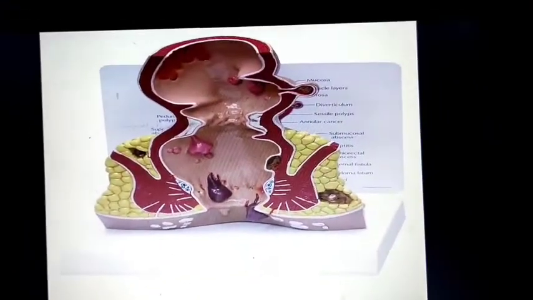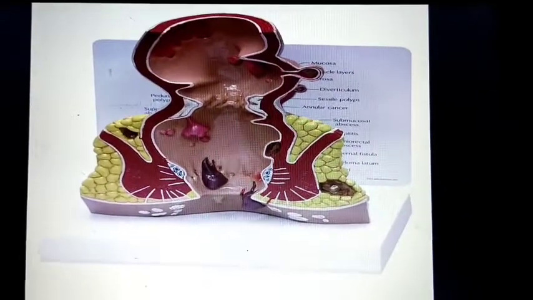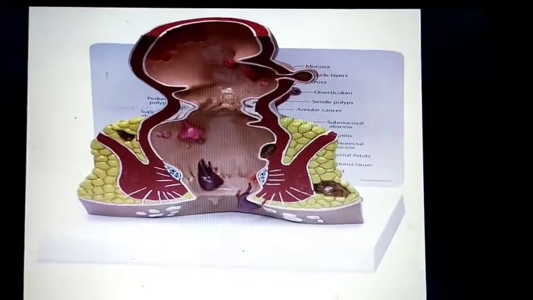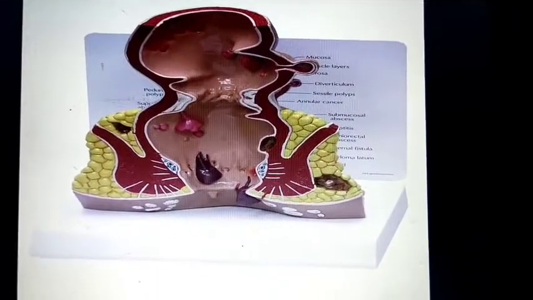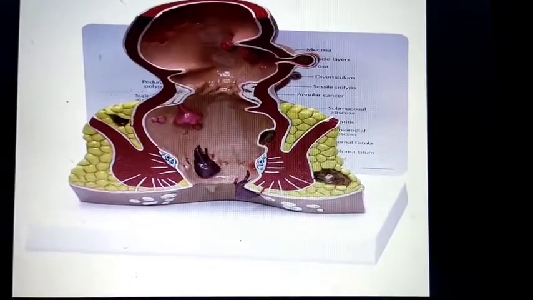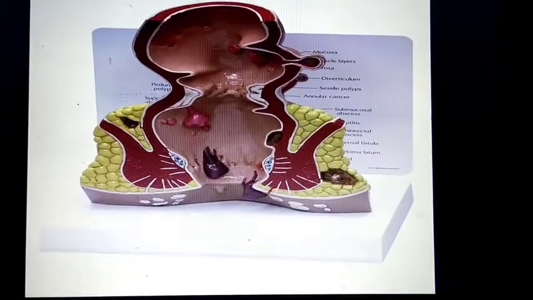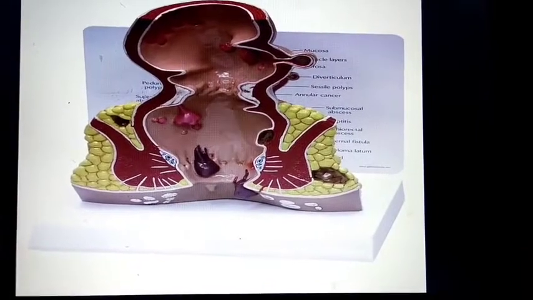Good afternoon, everyone. Today we will go for the anatomy of the anal canal. I already explained in the different classes what is meant by canal. Canal means a pipe-like structure, or a channel, or a groove. It helps to transfer anything from one end to another end, or it is a passage. It may be water, it may be feces, it may be any other thing.